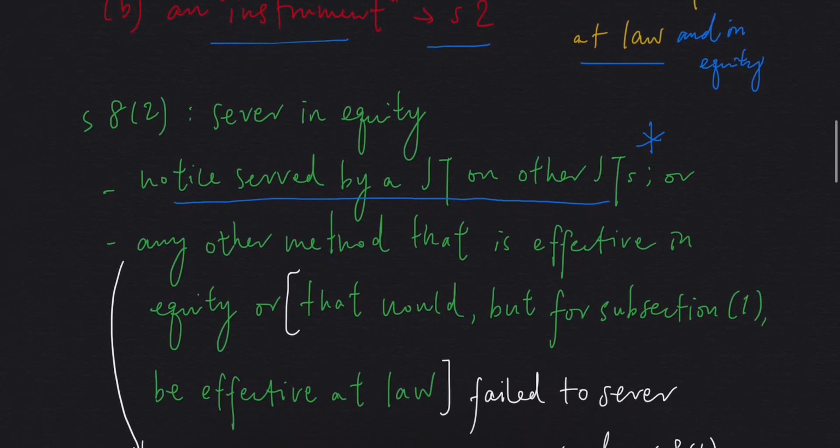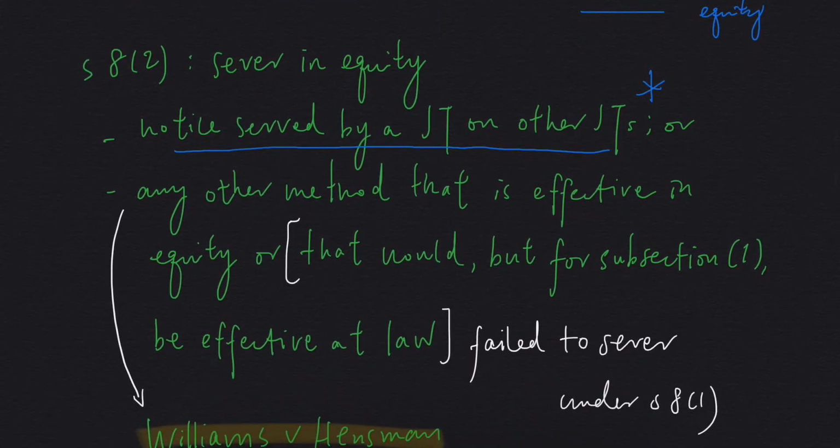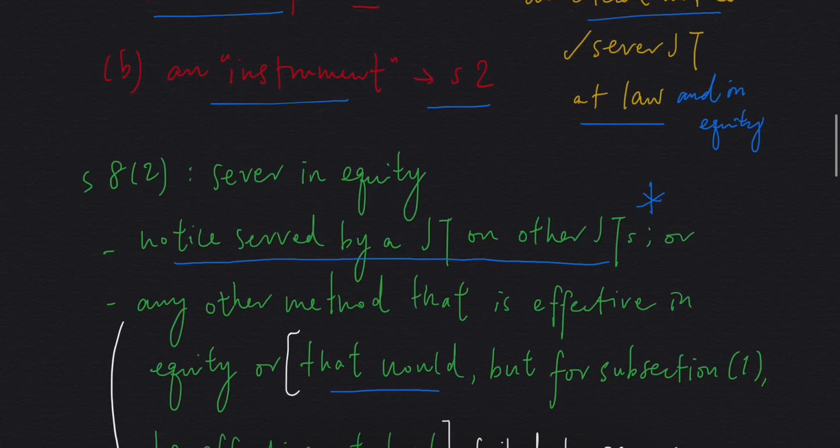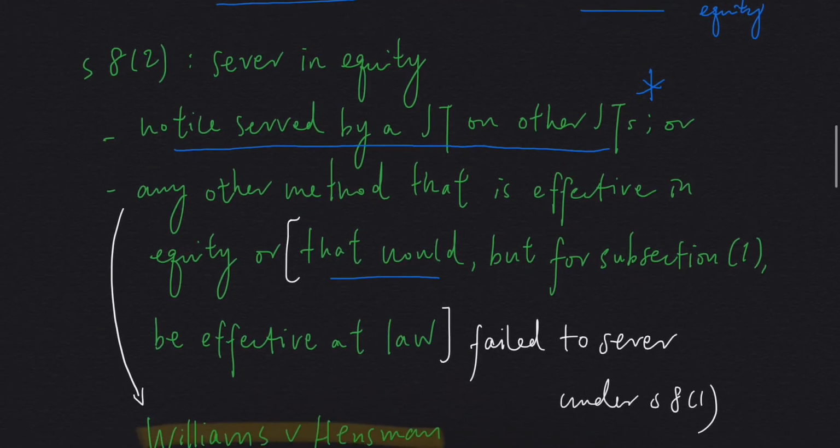And other than notice, to sever a joint tenancy in equity, we can make use of any other method that would, but for subsection 1, be effective at law. This means that if a joint tenant fails to sever a joint tenancy at law for any reason, for example, he or she fails to satisfy the requirement of an instrument, then this provision tells us that even though the joint tenancy cannot be severed at law, it will be severed in equity. So this is what this part is about.